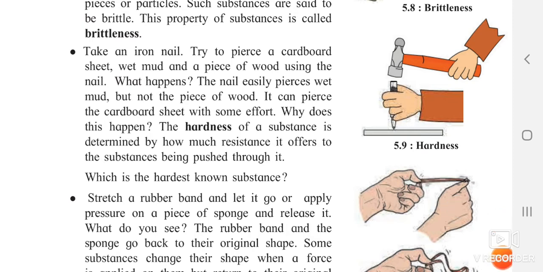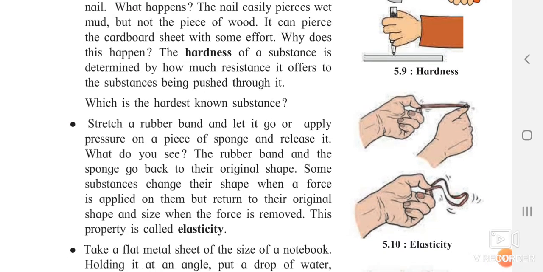Now you can see that a person is holding an elastic band, a rubber band, in his hand. He has stretched it and later he has released one hand from it. So what is this property called? Yes, this property is called elasticity. Elasticity means that by applying a certain force you stretch a particular substance, and after the force is removed, that rubber band comes back to its original shape.